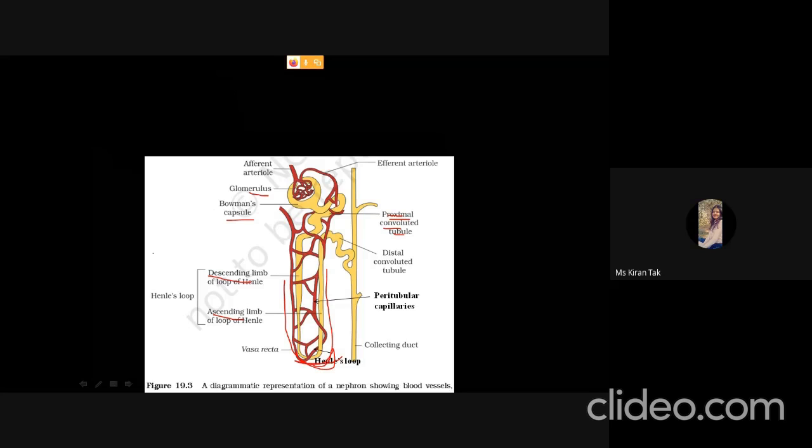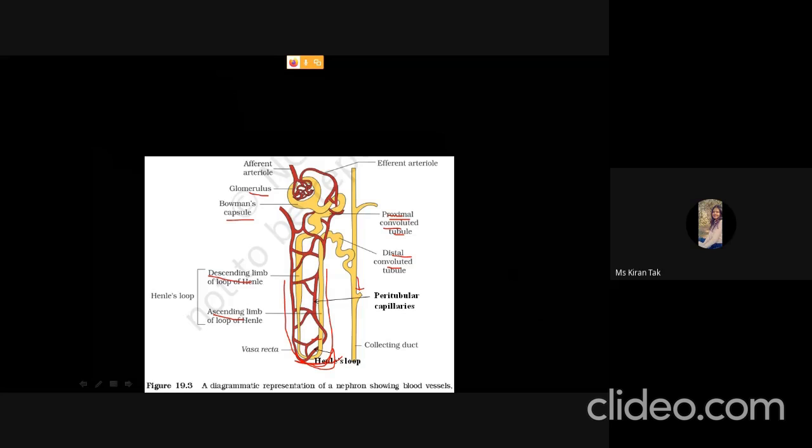Then the ascending limb further extends to the distal convoluted tubule. As it is away from the glomerulus, it is called the distal convoluted tubule, and then the distal convoluted tubule is connected to the collecting duct.